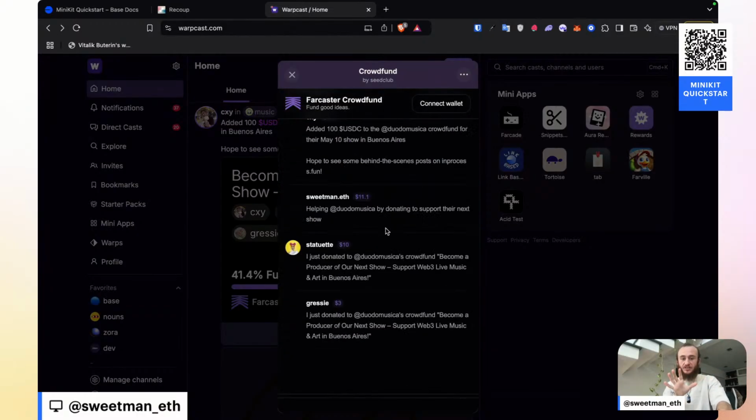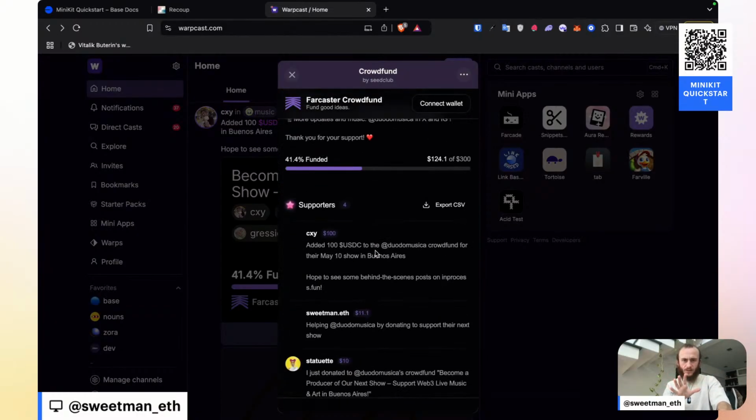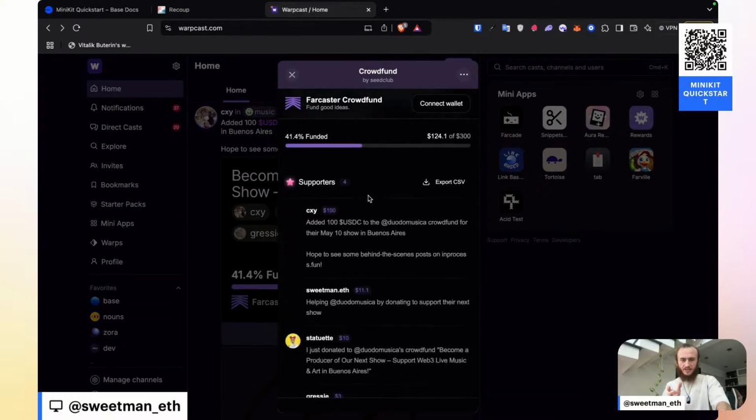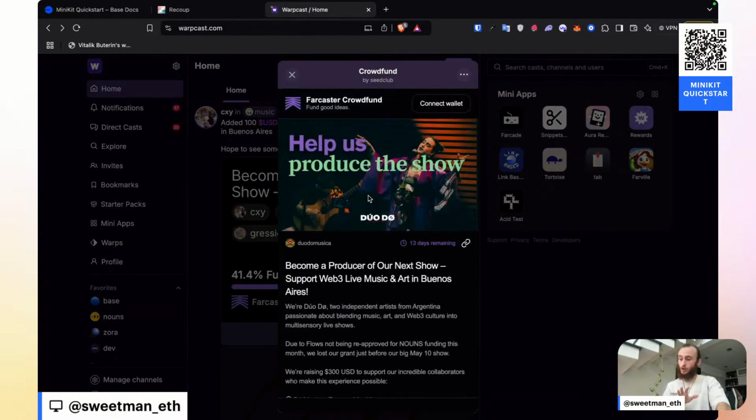I'm right here inside of the app, and I can see all the funding. I can connect my wallet directly inside of here, but I didn't need to leave the social feed. And that's the important part. Our apps get embedded directly inside of a social feed.